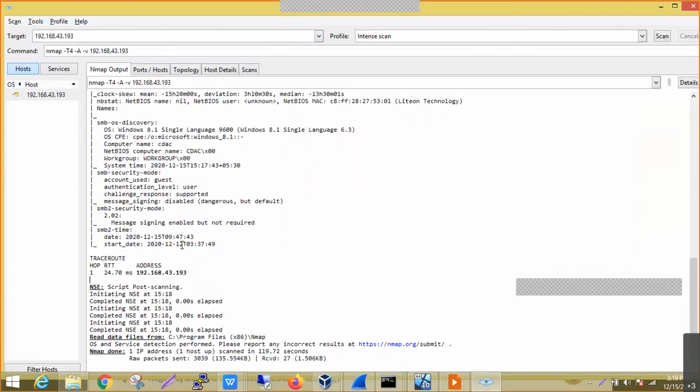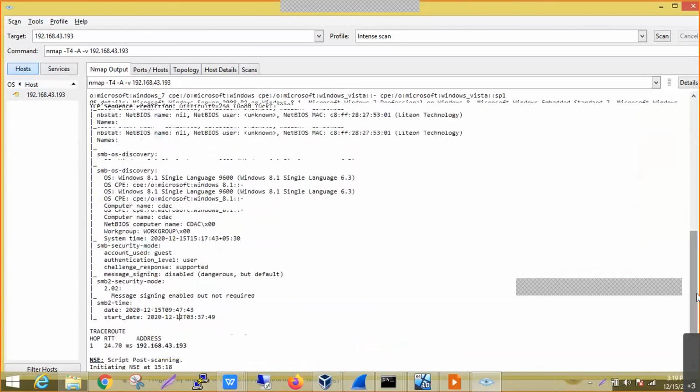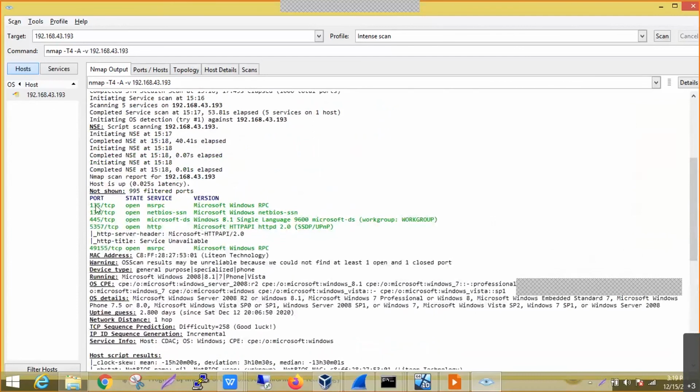Similarly, we also got some output on the GUI along with the ports. This is a service which I already saw in the command prompt. Now it is also trying to check the versioning of the particular application or service. On port number 135, it is saying Microsoft Windows RPC. For 139, it is NetBIOS. For 445, it is Samba, the data sharing service on Windows.